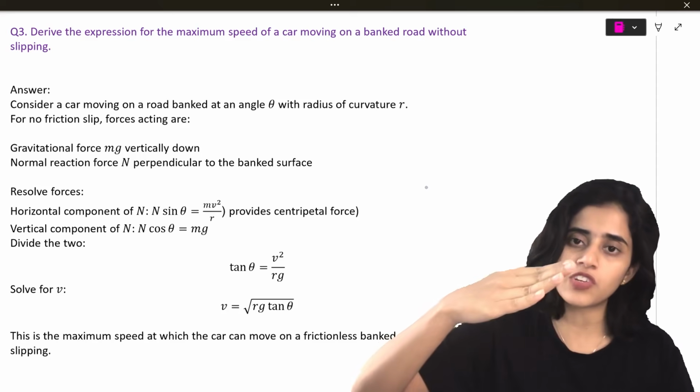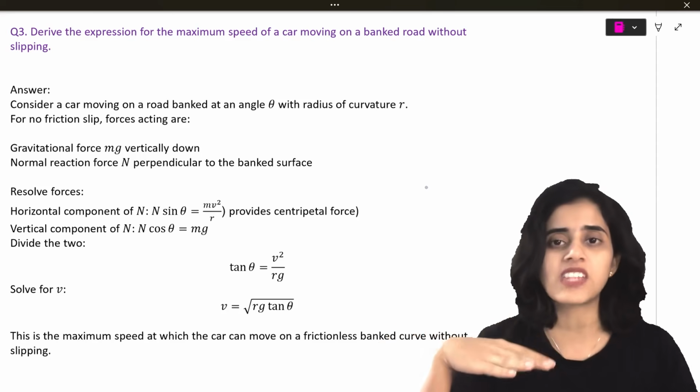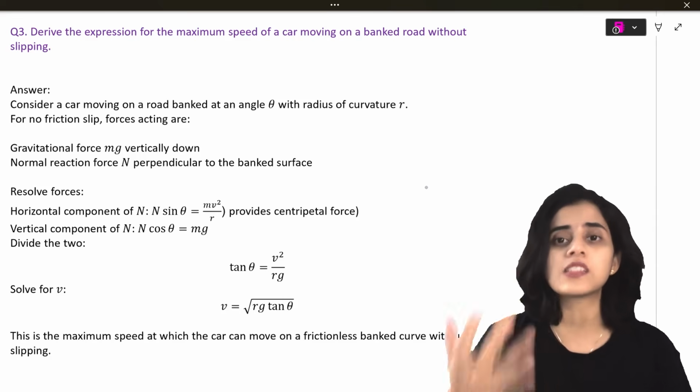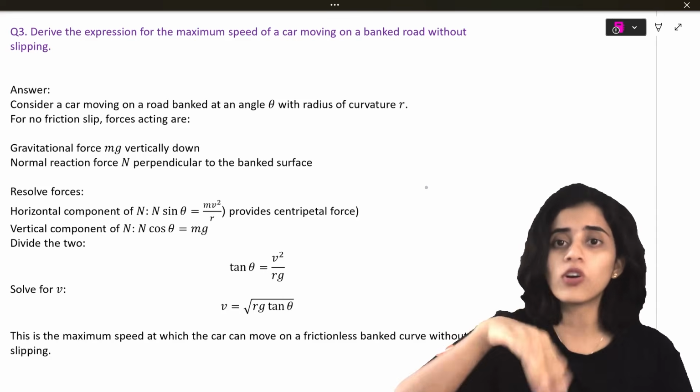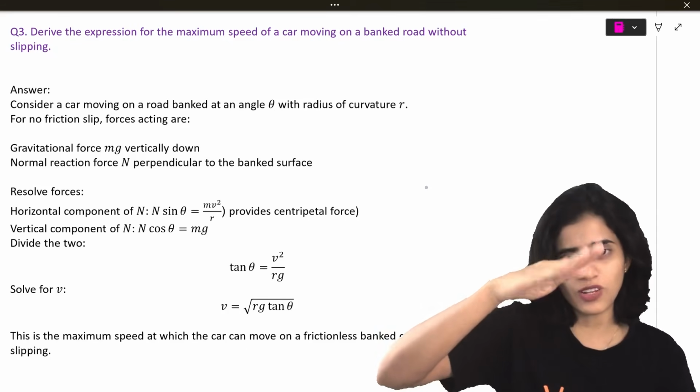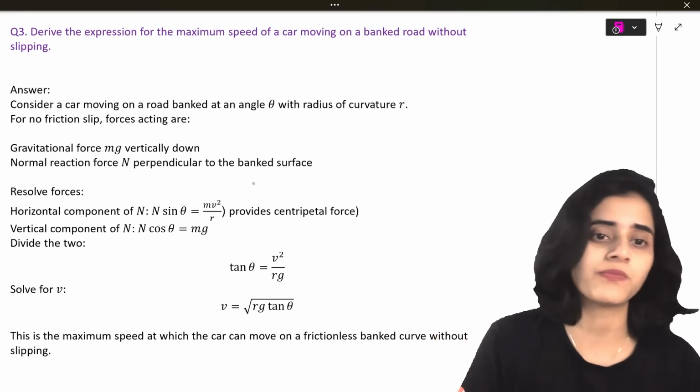What is the advantage of lifting it? Initially, let's say the speed is 10. If you lift it, then the maximum speed can be 20. So you can increase the speed by which a car can go in a circular path by banking. That's why sports tracks are always lifted, so cars can go faster.